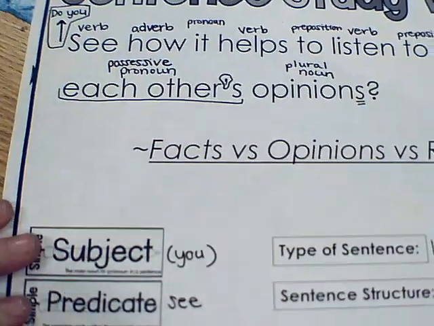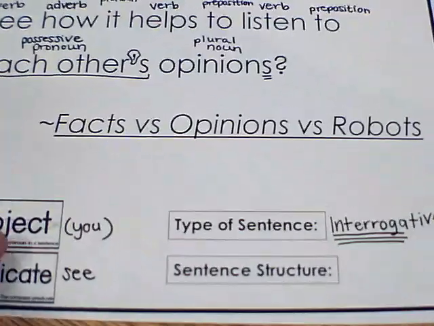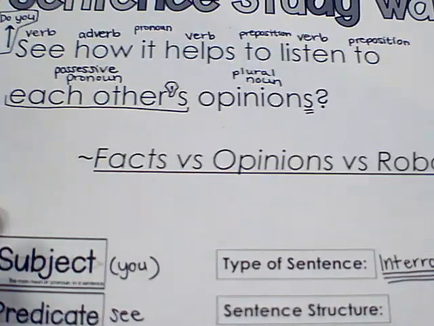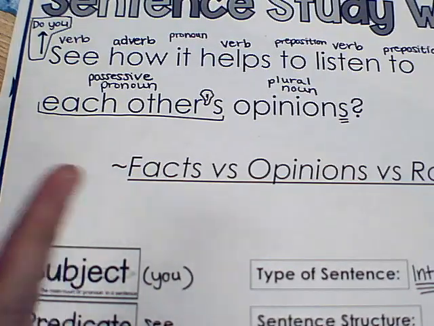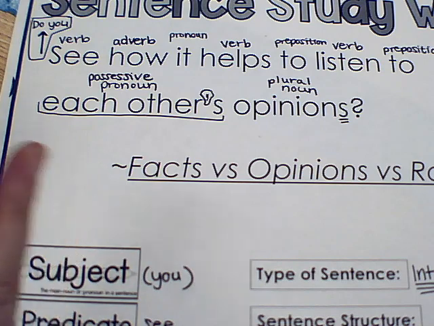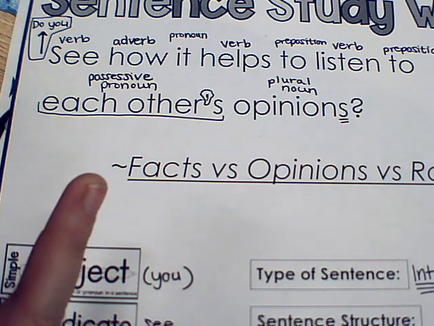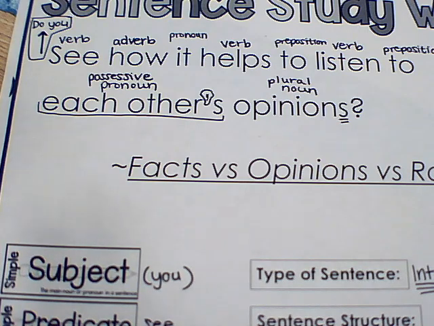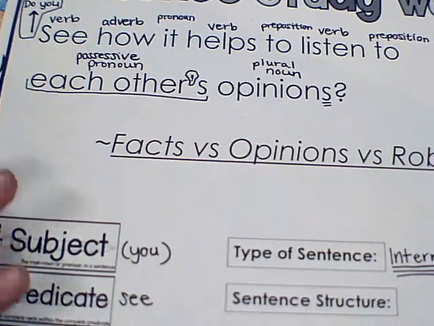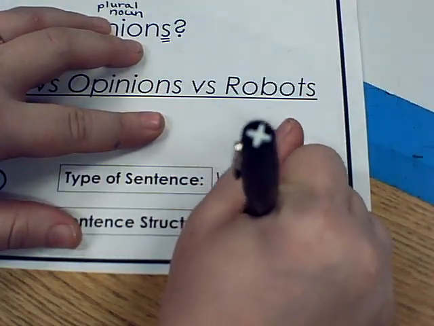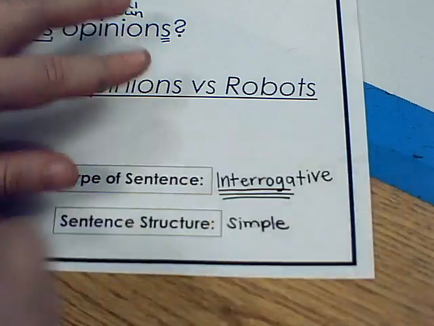And who's doing the seeing? Hopefully you. You see. And then the sentence structure, there's not any two parts to this phrase. It's all just kind of one thing, and it all belongs to each other. There's not two parts that are separate, or punctuation or conjunctions or interjections and things like that. So we are going to call this a simple sentence, even though it's a weird one. We can be simple and weird.